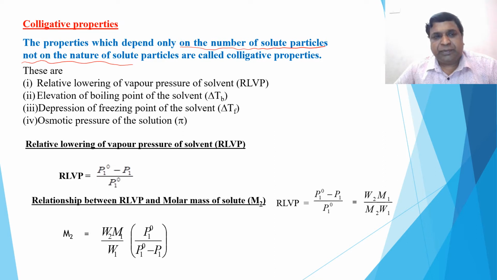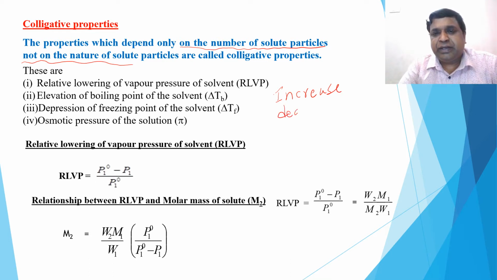Second one, elevation in boiling point, that is, increase in boiling point, delta TB. Then depression in freezing point, that is, decrease in freezing point of the solvent, delta TF. And finally, osmotic pressure of the solution, that is pi, the symbol pi.